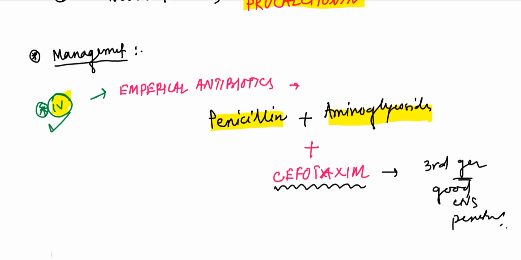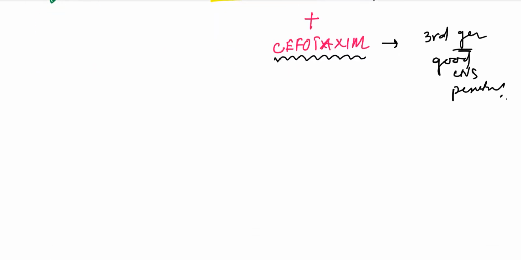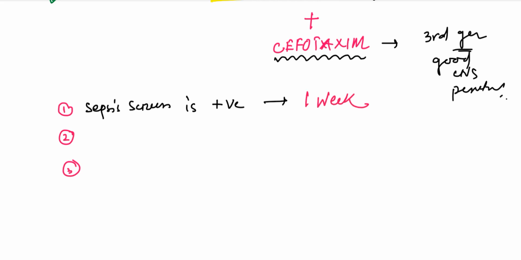Now the duration. How long do we have to continue the antibiotic therapy? There are 3 scenarios. Number 1, if we have started treatment and only the sepsis screen is positive, then we have to provide those antibiotics for 1 week. If culture is positive, then we have to continue the treatment for 2 weeks.